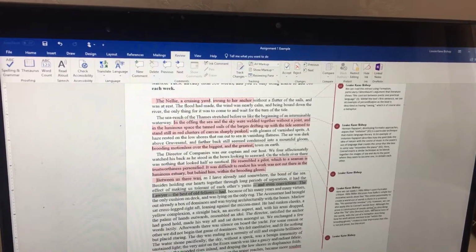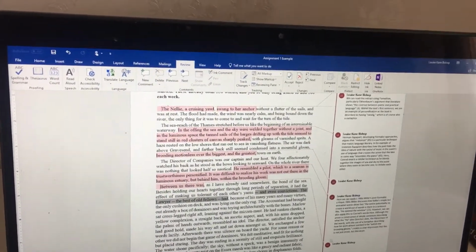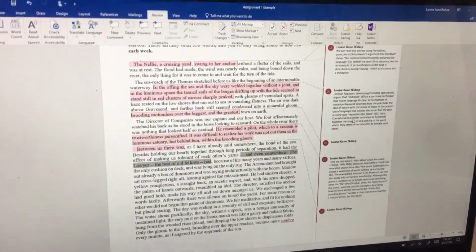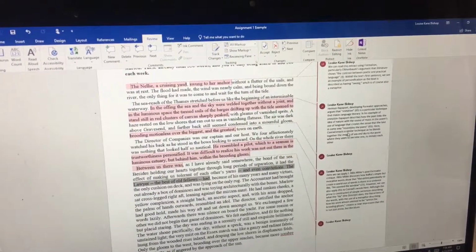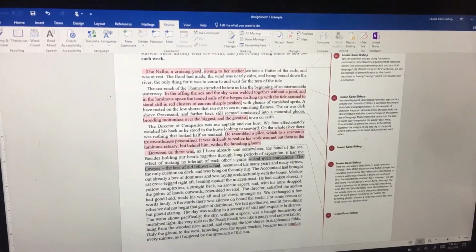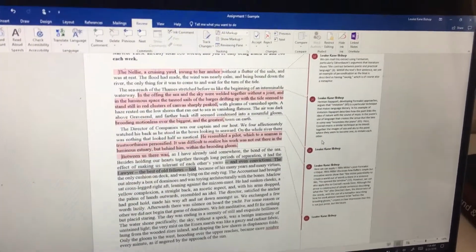Now remember to quote. You do need to put the page number, but you don't need a works cited for this. Why? Because there's nowhere to put it. What you can do is you can actually save your works cited citations, because you're going to be drawing on this for assignments 2 and 3. Assignment 2 will see you peer review someone else's comments by pressing reply, but that's not coming yet.